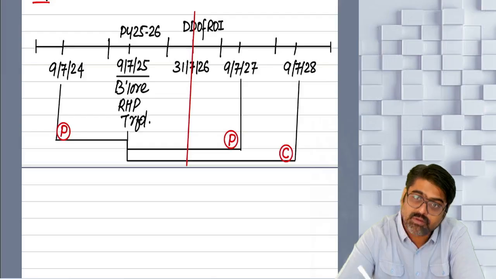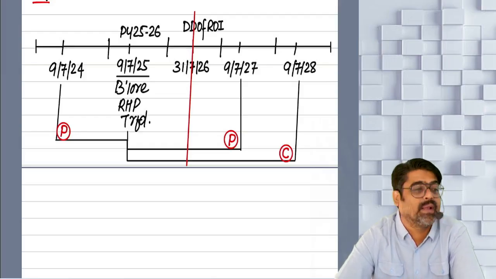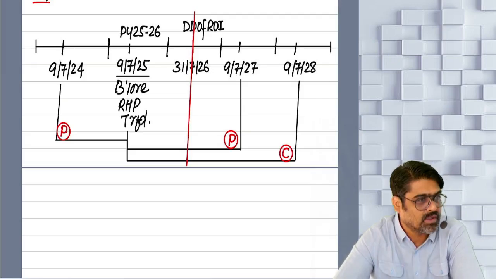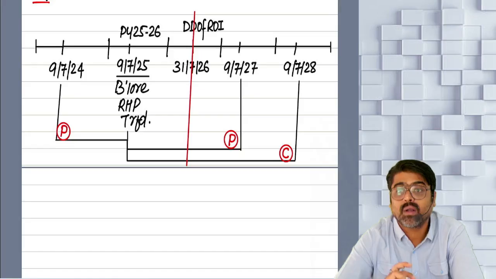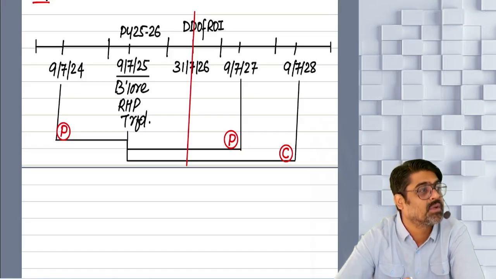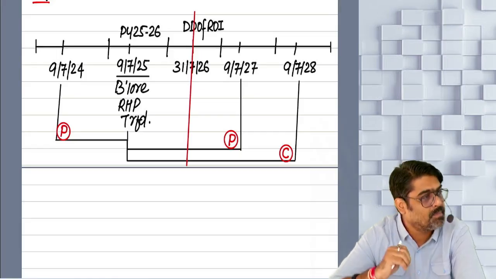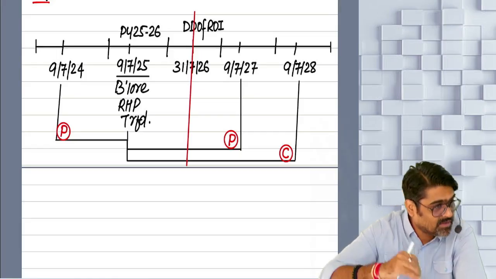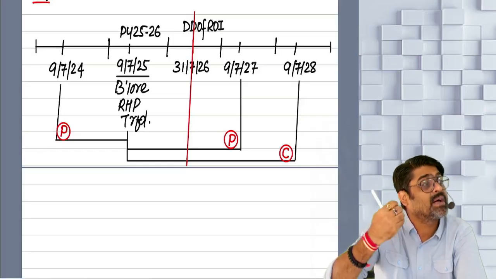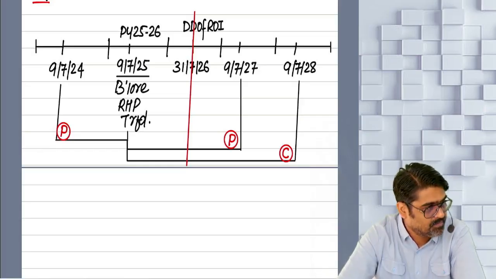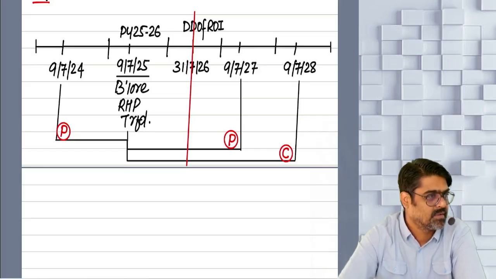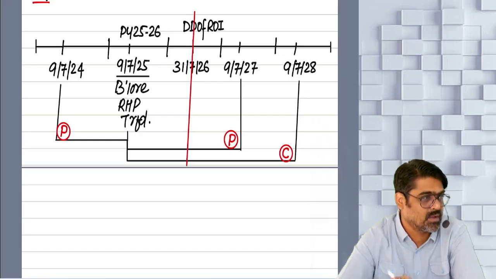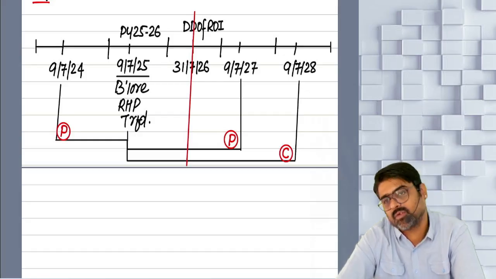So the deposit which you will make on or before the due date of filing your ROI or actual date of filing ROI, whichever comes earlier, that deposit also will be considered as if the money is invested, as if the gain is invested in the new residential property. And based on that deposit also, you can claim the exemption from your capital gain in your return of income. Getting my point?